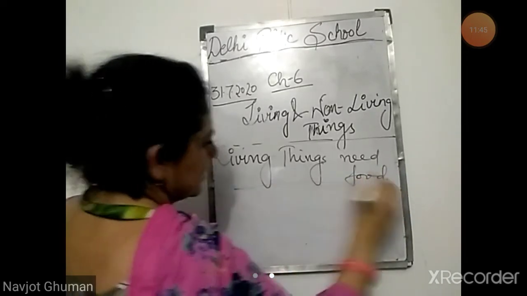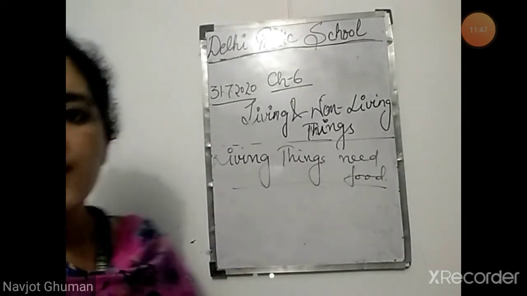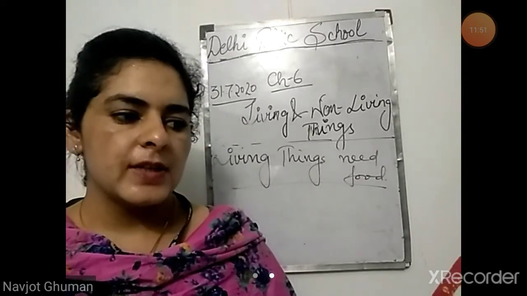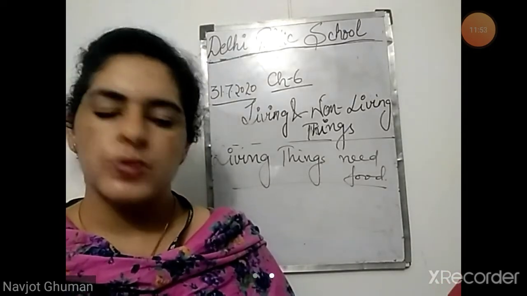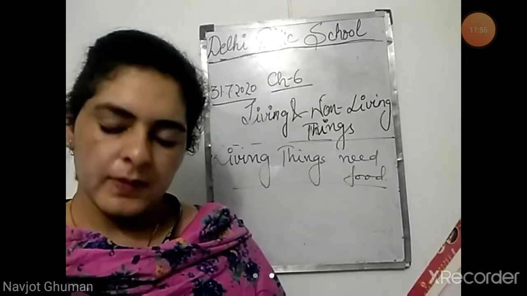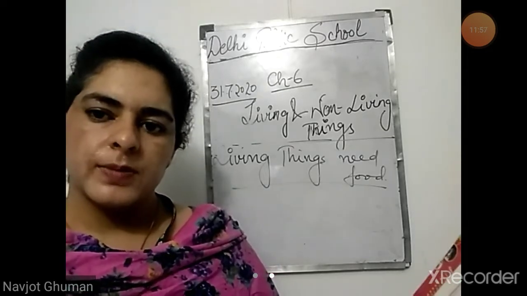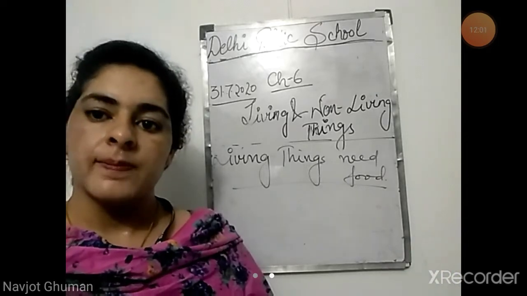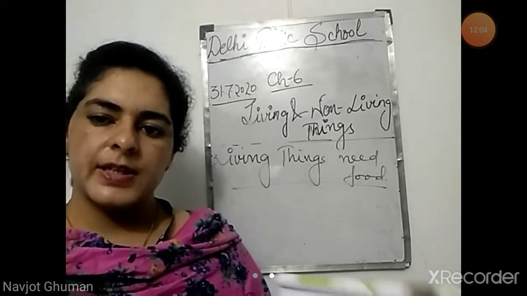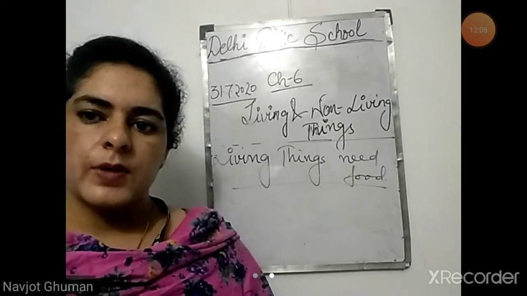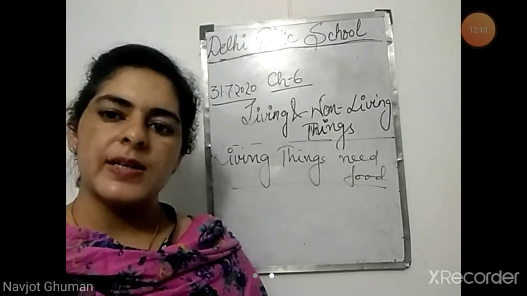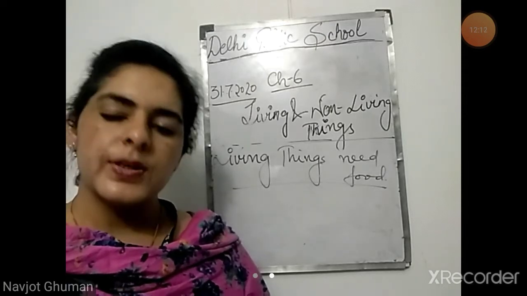This is the fourth characteristic. Living things need food. Living things need food to grow. Food gives us energy to work and move. Now, why do we need food? Because food gives us energy to do the daily activities that we are doing. We are working daily. We are cooking, walking. Everything needs energy. And from where is that energy coming? That energy is coming from the food that we are eating.